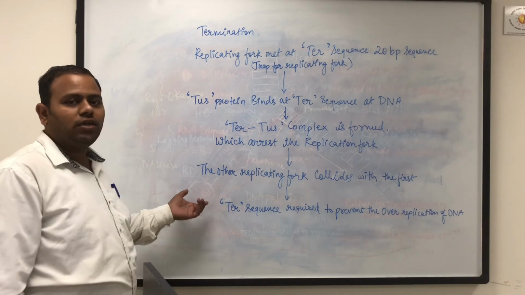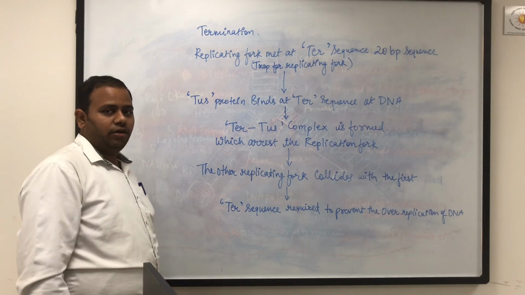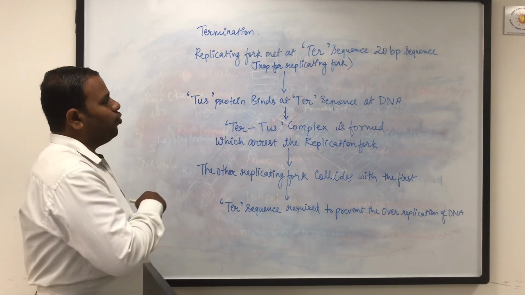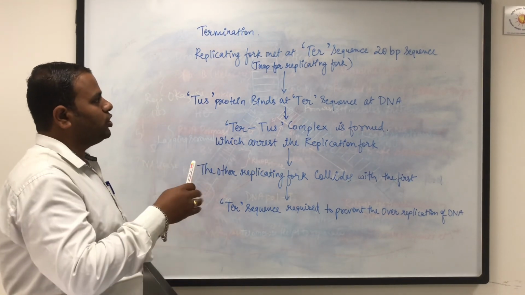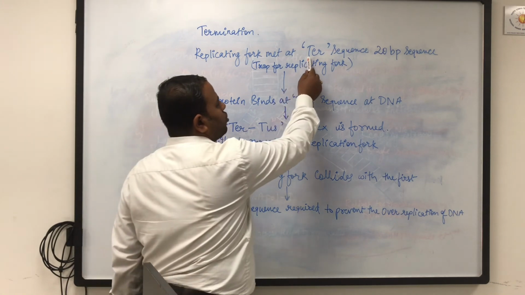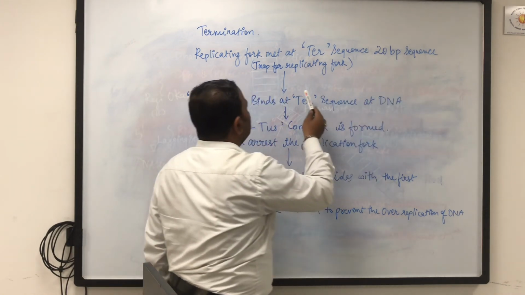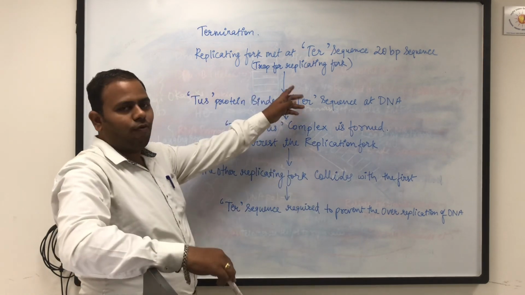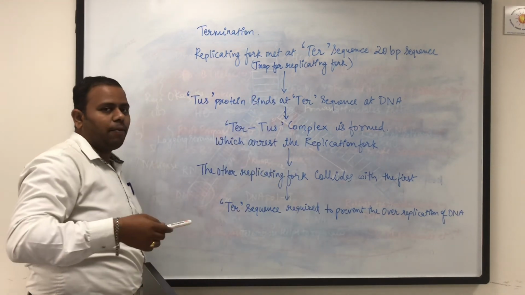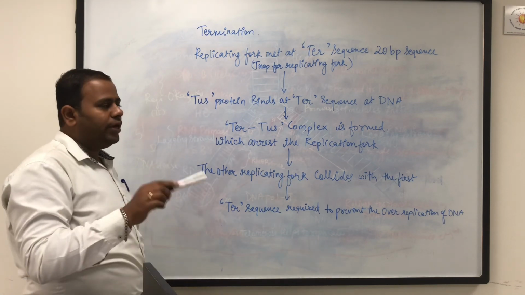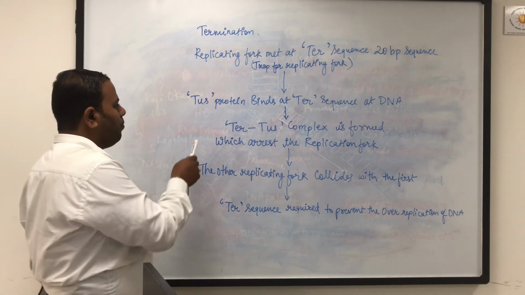Now let's see how the termination occurs in replication of the prokaryotic genome. When the replicating fork goes on, it encounters a sequence called the TER sequence. This TER sequence is a 20 base pair sequence that acts as a trap for the replicating fork. Why does it act as a trap? Because it arrests the replicating fork at that position. How does it do that? It does that by binding of the TUS protein.